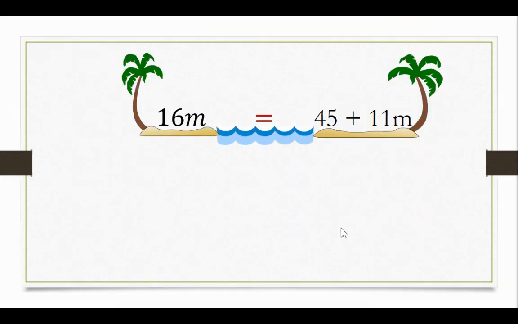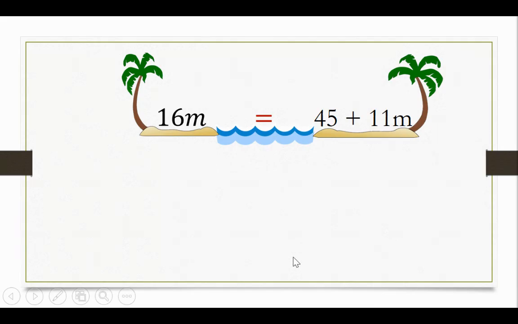So here's an example. So this is my algebra island. On this island, I've got 16m. Here's my equal sign. That's an ocean. And on this side, I've got 45 plus 11m. I want to be able to get those m's together. So which one would have to get on my boat to get across the ocean? Would the 16m need to get on a boat to come over here? Or the 11m want to get on a boat and come over here?